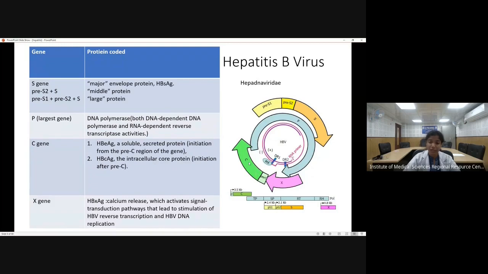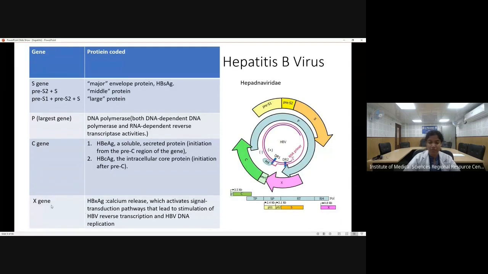The other protein secreted by the C gene is the HB core antigen, that is HBC antigen. The HBC antigen cannot be secreted into the blood. However, anti-HBC can be produced against this core antigen. But remember this fact that when we study the serology, the HBC antigen cannot be detected in the blood.